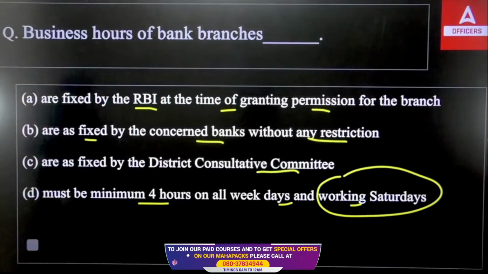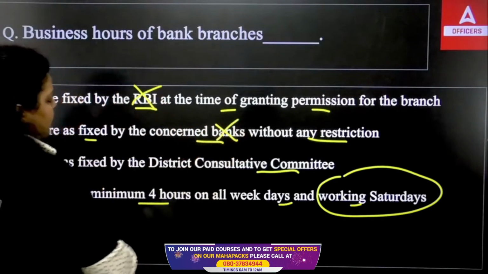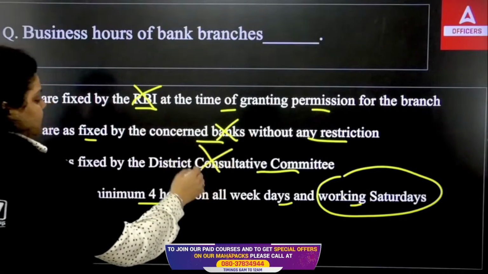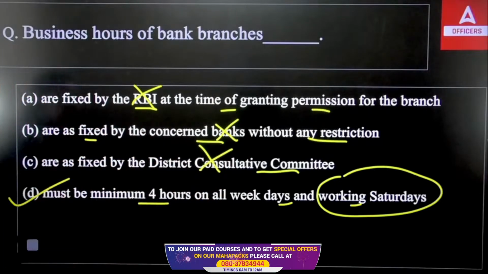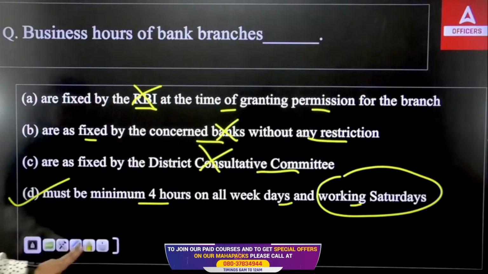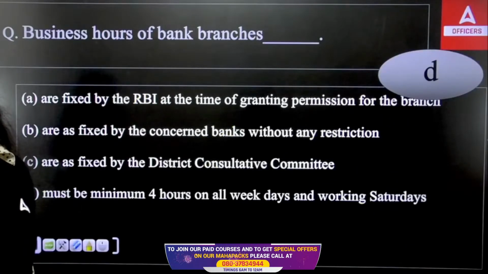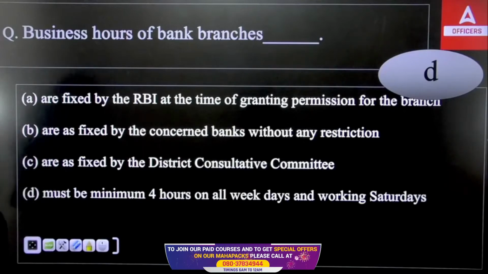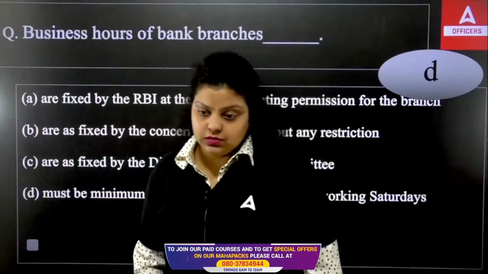So what is the business hour of bank branches? It's not fixed by RBI. It's not fixed by the concerned bank. It's not fixed by the district consultative committee, but it is fixed. A standard duration is there. A bank branch should work a minimum of 4 hours, all the weekdays and all the working Saturdays. So the right answer will be D option. Okay, what is your right answer? D option is your right answer, that all the bank branches have to work a minimum of 4 hours.